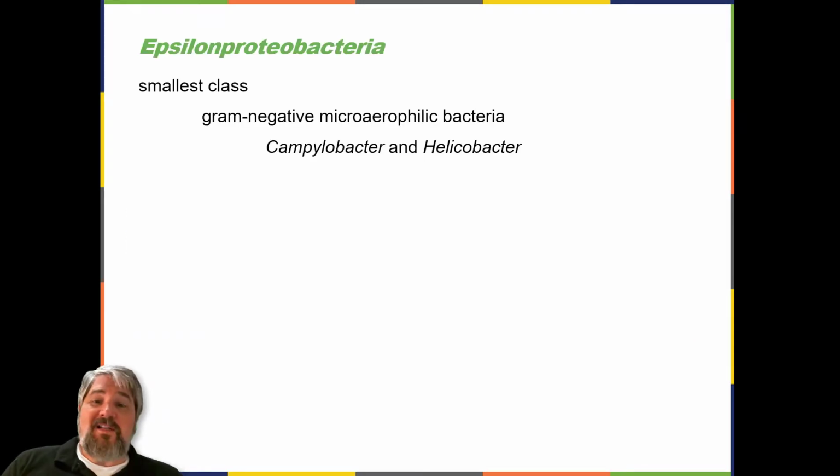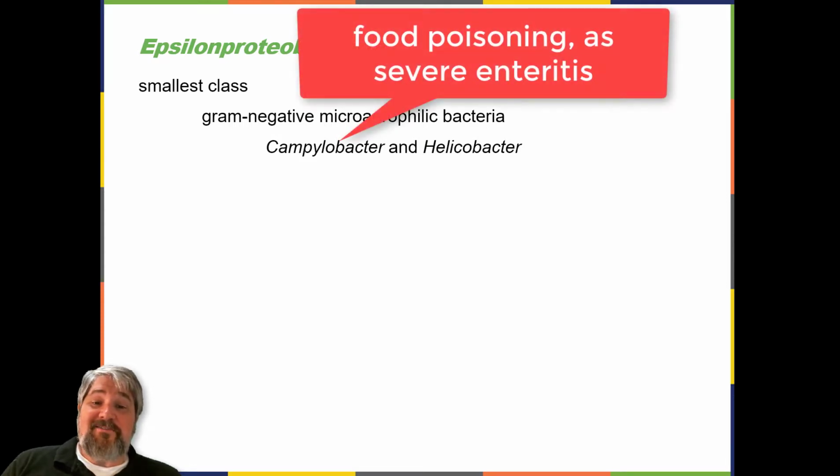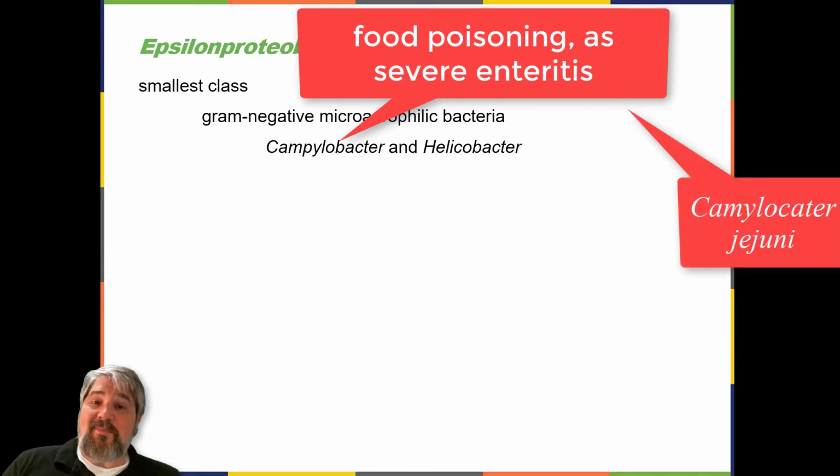Epsilonproteobacteria. The smallest class of proteobacteria is Epsilonproteobacteria, which are gram-negative microaerophilic bacteria, meaning they only require small amounts of oxygen in their environment. Two clinically relevant genera of Epsilonproteobacteria are Campylobacter and Helicobacter, both of which include human pathogens. Campylobacter can cause food poisoning that manifests as severe enteritis, inflammation of the small intestine.